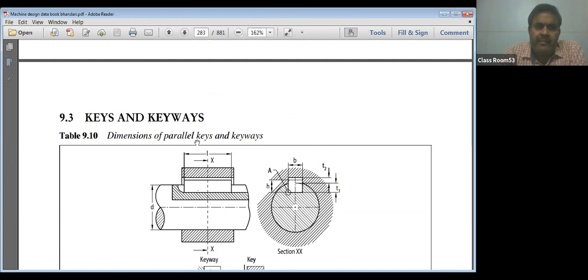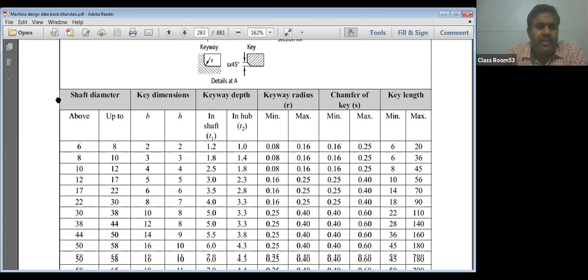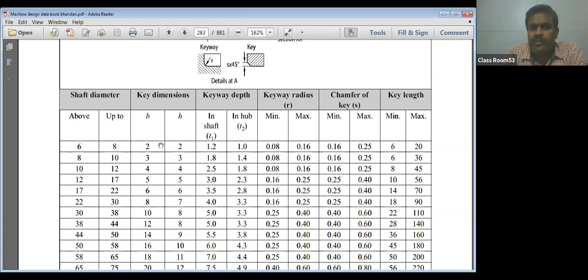So dimensions of the parallel key. Parallel key means in which there is no taper. So for those, if the shaft diameter is between 6 to 8 mm, then the key dimension is 2 by 2. It is a dimension for the keyway depth 1.2, 1.0. So basically these columns are important, B and H. So as per the shaft diameter, we can find the dimensions B and H.